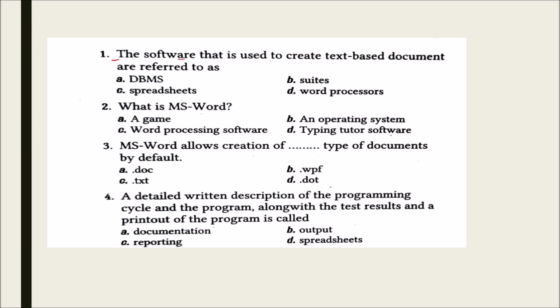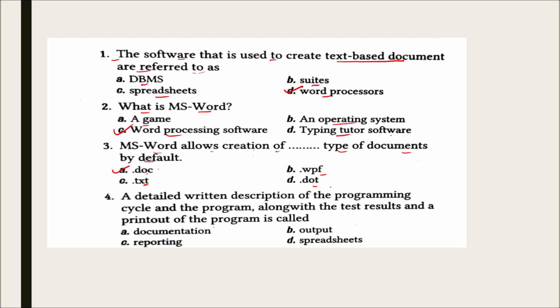The software that is used to create text based documents are referred to as DBMS, suites, spreadsheets and word processors. And the correct answer is word processor. What is MS Word? A game, an operating system, word processing software, typing tutor software, and it is word processing software. MS Word allows creation of dash type of documents by default. .doc, .wpf, .txt and .dot. And the correct answer is .doc.